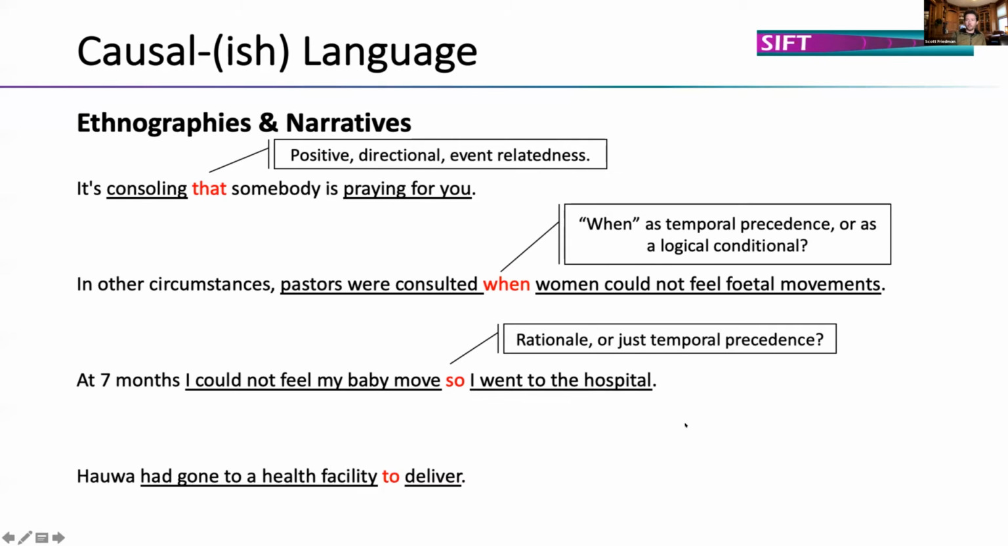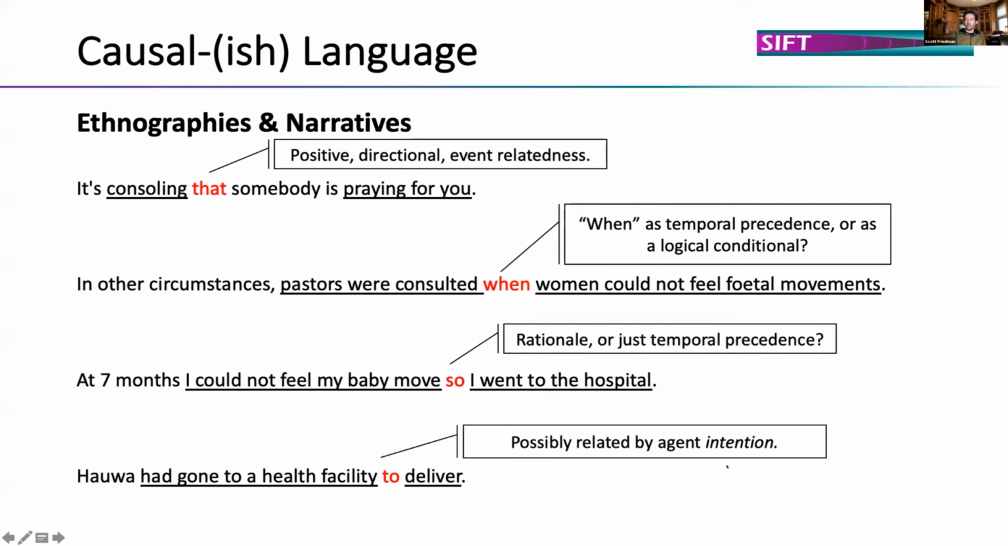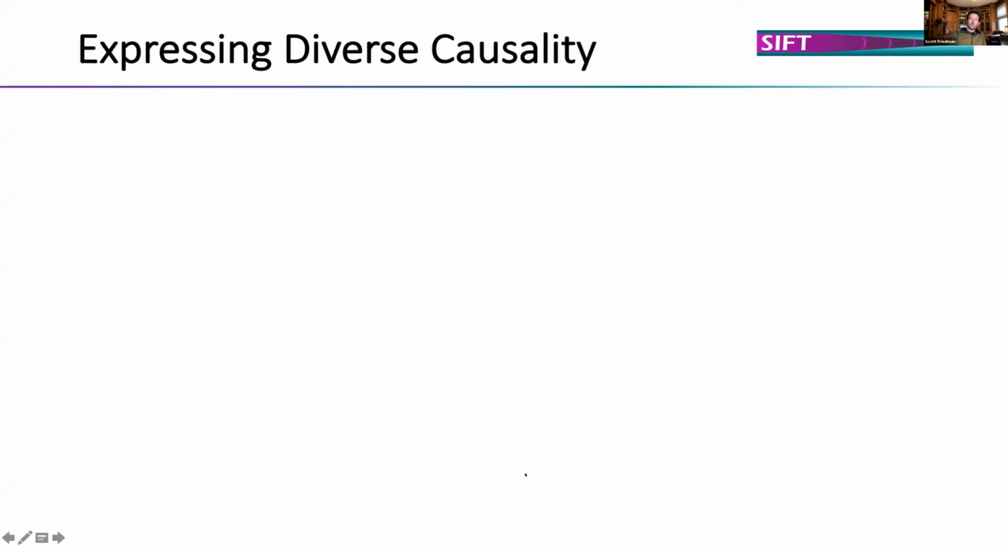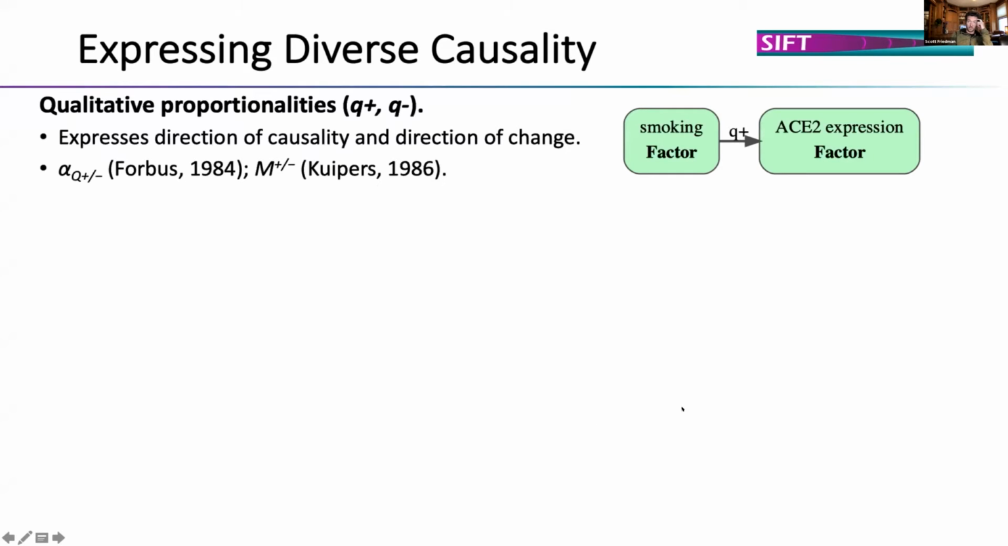Hawa had gone to a health facility to deliver. In this case, this is probably related by agent intention. You have a goal, so you have a task to get there. So all this diverse causality, we have to reach pretty broadly across the literature to find the right representations.